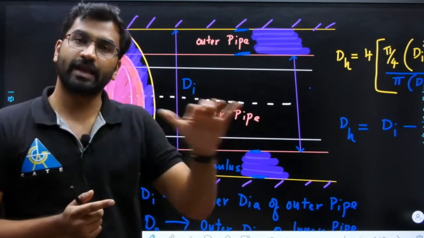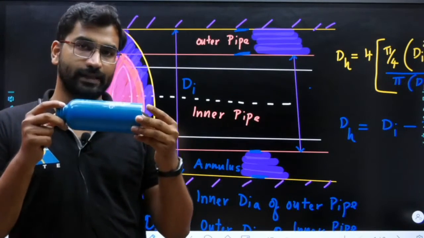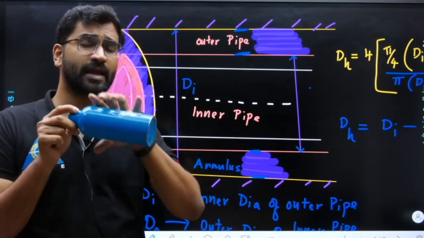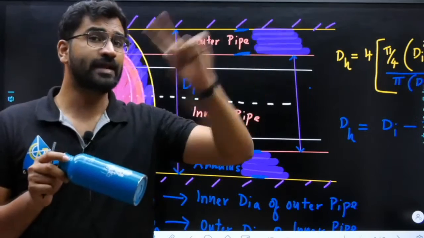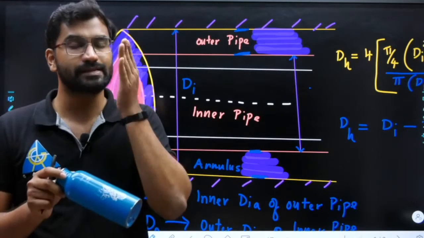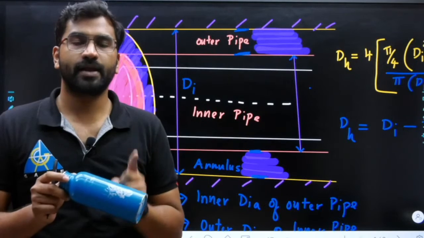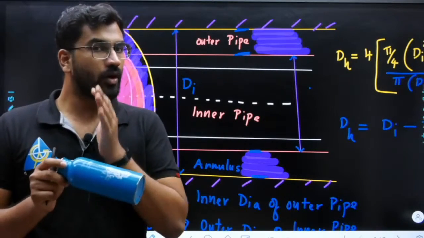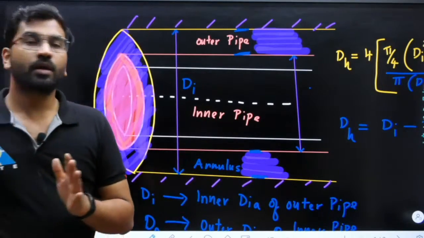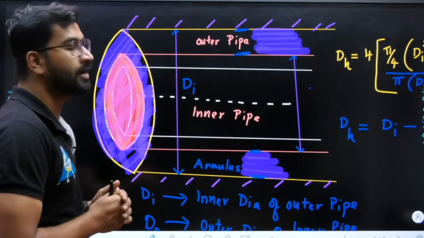So what we will do? We will insulate the entire outside surface. If you look at this bottle, its outer surface will be completely insulated. The meaning of insulation is that we don't want heat to go outside, so there will be no heat transfer with the surroundings. Whatever heat transfer there is inside the system will be strictly between hot fluid and cold fluid only. We cannot allow the heat to go outside, so we completely insulate it. When we are insulating it, what is the meaning?